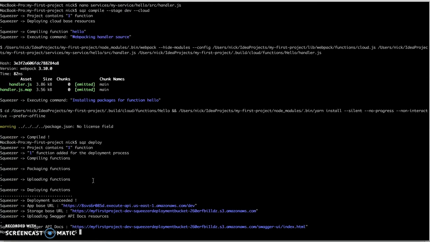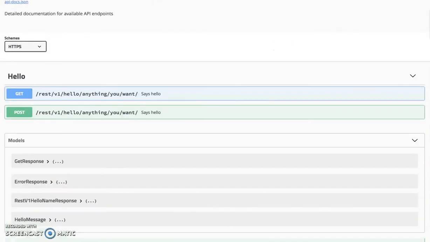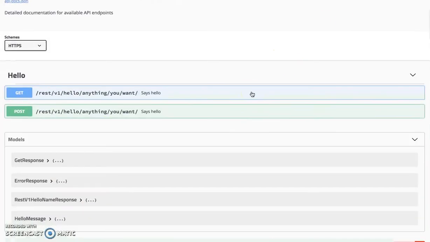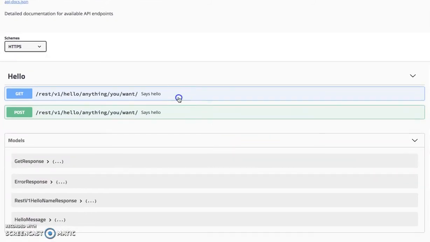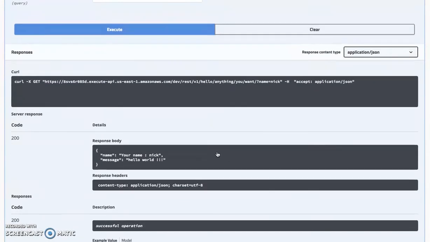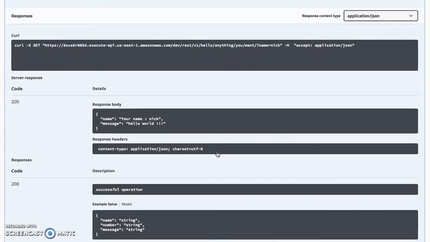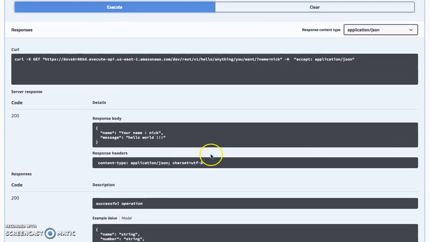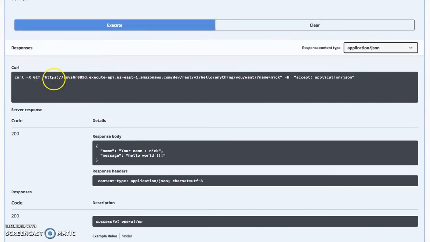Okay, the deployment succeeded. Let's check the hello world endpoint. Okay, so it works. So what we'll need is this API endpoint.